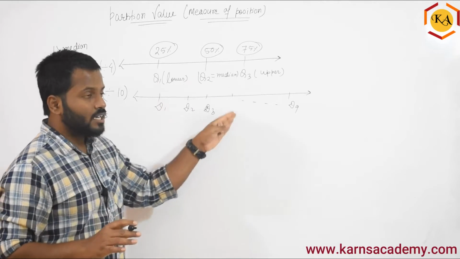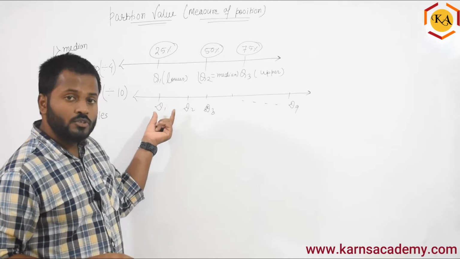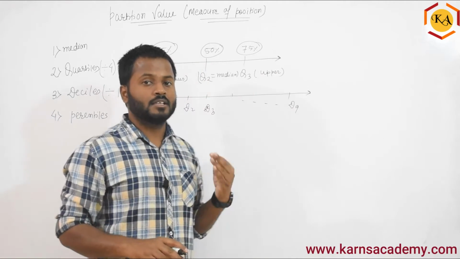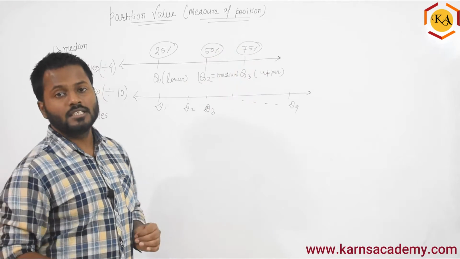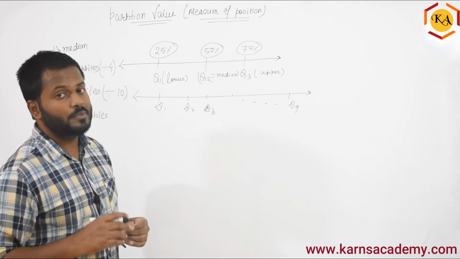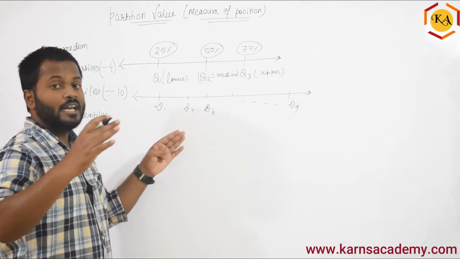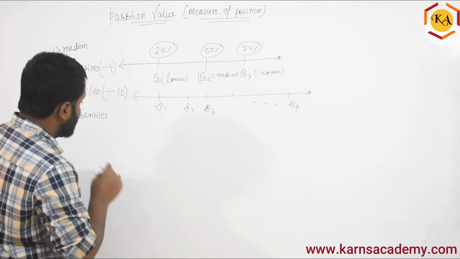If you give 9 cuts in this, the 10th part is automatically left. So we are going to find D1, D2, D3, D4, D5, D6, D7, D8, D9. So 9 values we can find, and they can ask you any of these values. How do we obtain that? We will see later. So remember, a decile divides the data into 10 equal parts and we divide with 10.